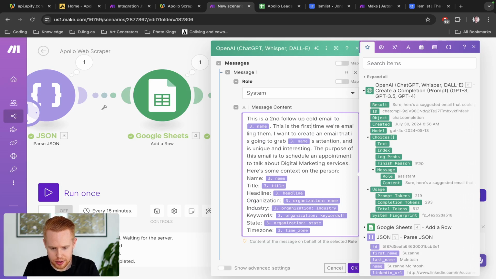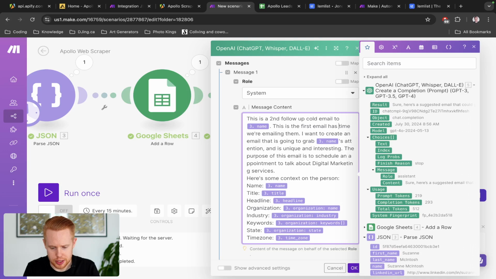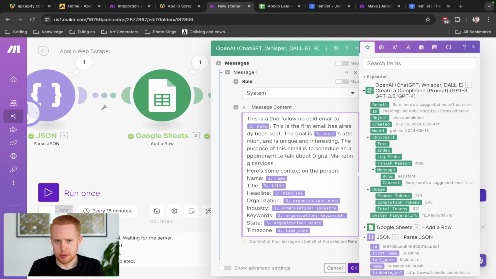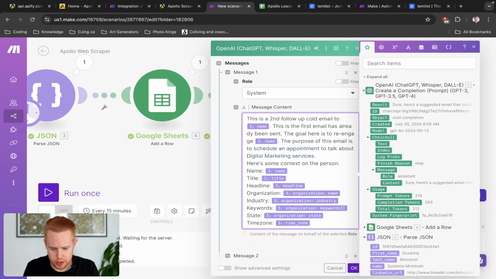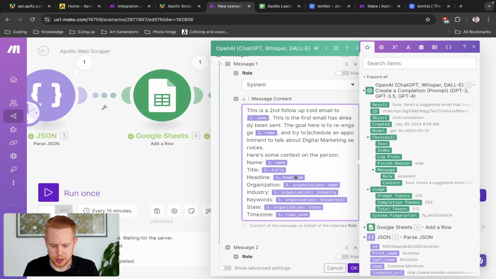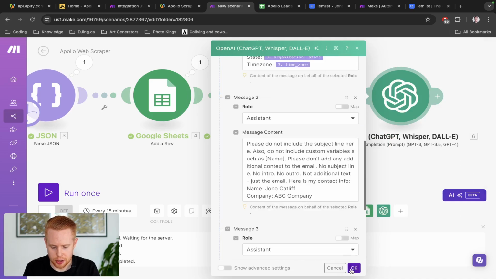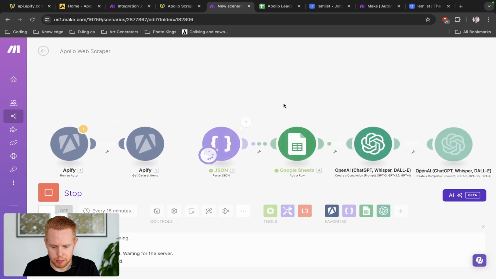The first email has already been sent. And then the goal, we're just going to provide some information on what we want. The goal here is to re-engage this person and try to schedule an appointment to talk about digital marketing services. And then that's essentially it. We're good to go. We can click OK, and we will run both of these results.